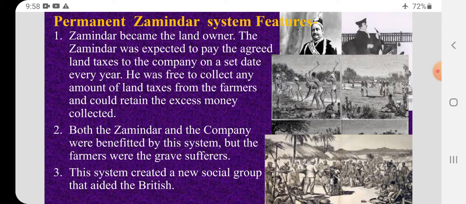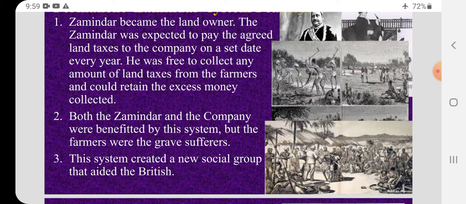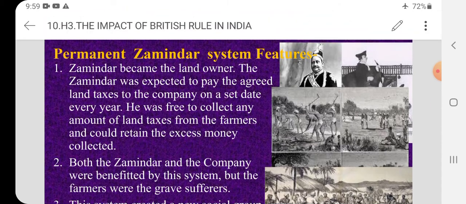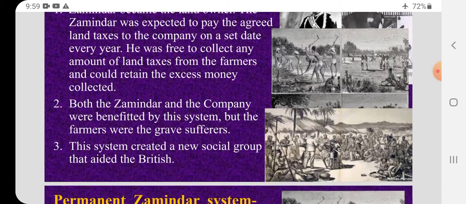Zamindar became the landowner. So, the Zamindar has to be in charge of the land. The Zamindar was expected to pay the agreed land taxes to the company on a set date every year. So, he is responsible to collect the taxes and pay it to the East India Company. He was free to collect any amount of land tax from the farmers and could retain the excess money collected. So, Zamindar was responsible to collect the land taxes, but whatever amount was prescribed by the Britishers, he was paying them. The remaining money was enjoyed by the Zamindar.